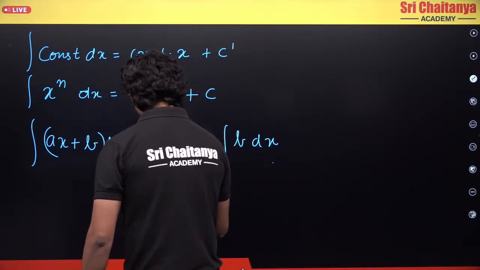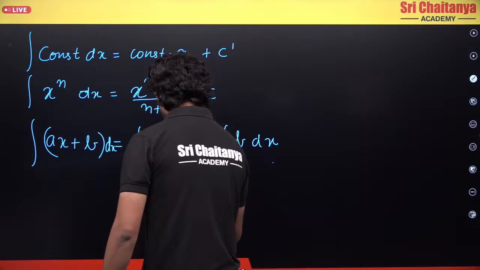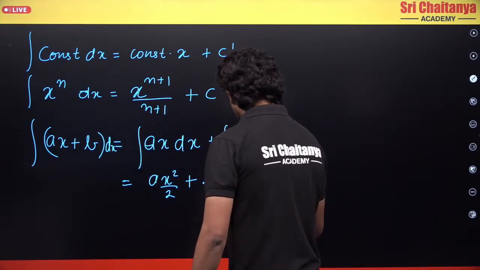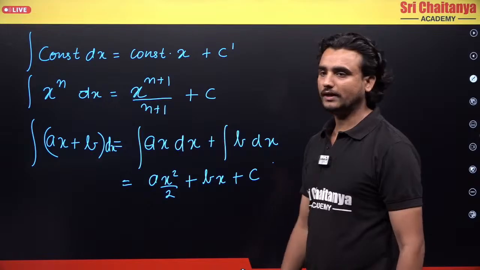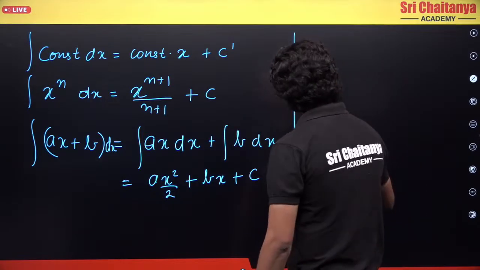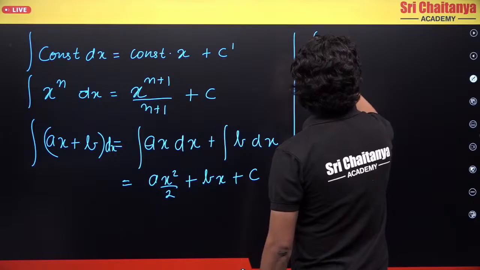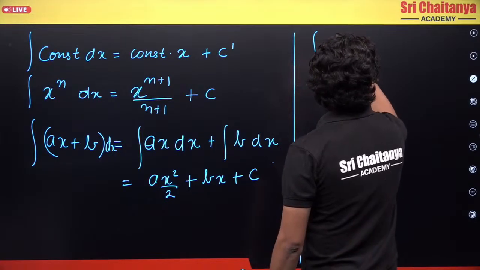Here I will have a x square by 2 plus b into x plus some constant c.